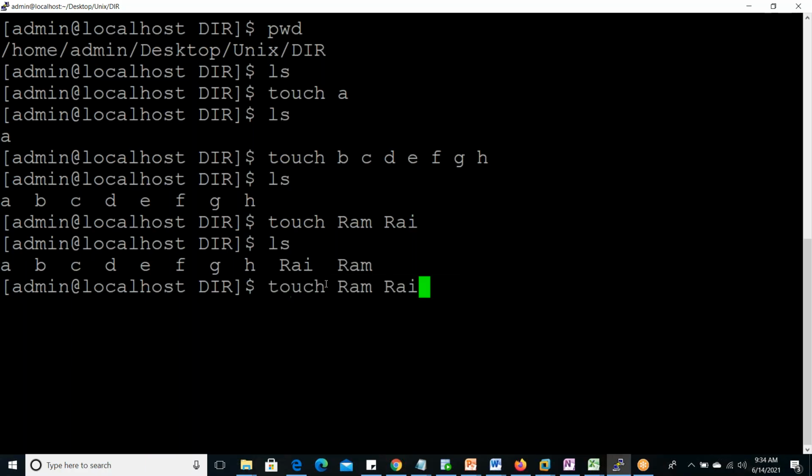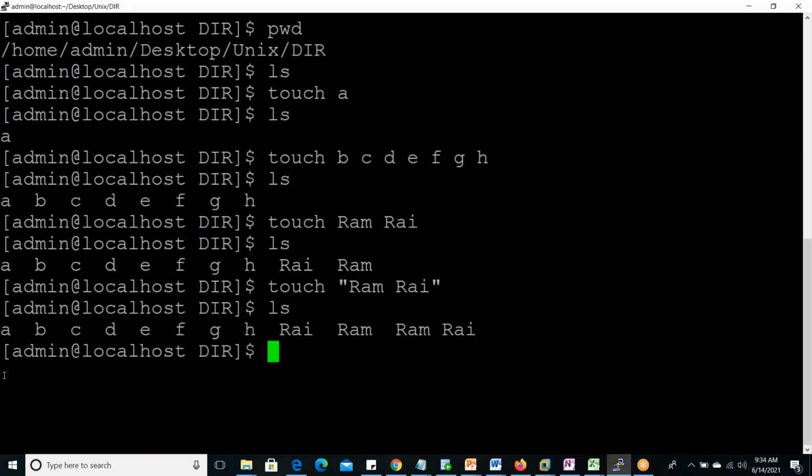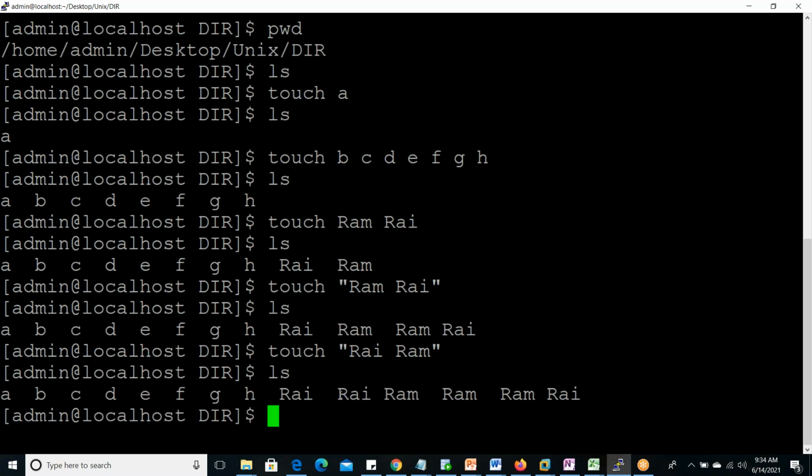Now again, if you are creating "Ram Rai" with a space in the middle, this will be one file now. Created. Now this "Rai Ram" is one file, and Ram, Rai are another two files. Suppose again another file we are creating, touch "Rai Ram". Okay, now we see Rai, Rai, Ram, Ram, Ram Rai.